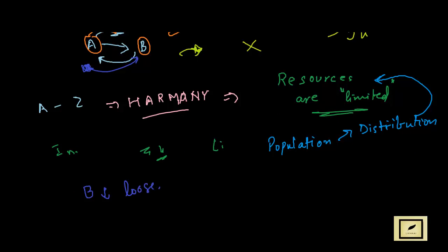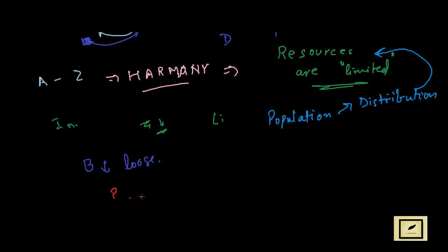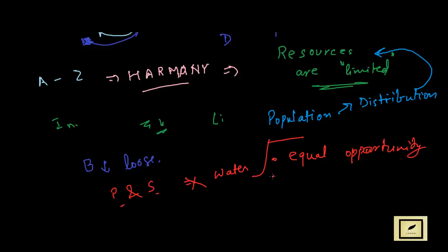Or if in the case of the well, if D is going to win this particular war and there is S and P, then if D is winning the war, S loses and P loses, then P and S are the victims as they cannot use the water. So in such a case, there has to be a way out where everyone should get an equal opportunity to use the resources, as well as there should be justice.